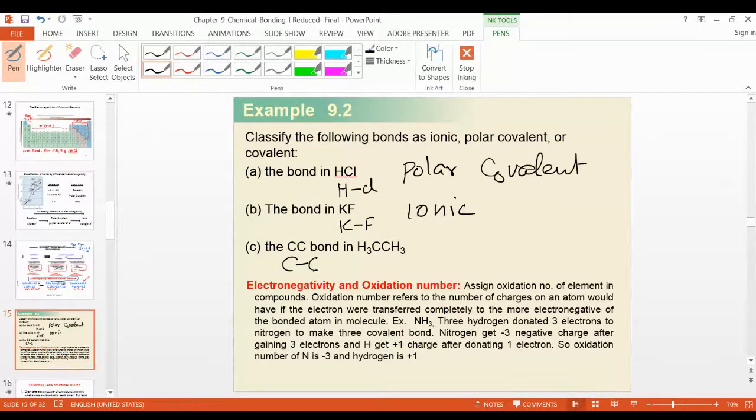Polar is different non-metals; the same non-metal is covalent. Is this different or same? Look at it, carbon carbon. Same. What is this, polar or covalent? Covalent.